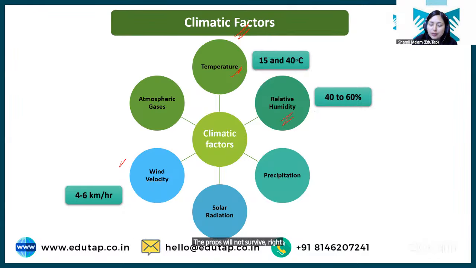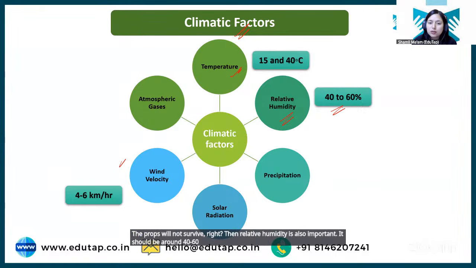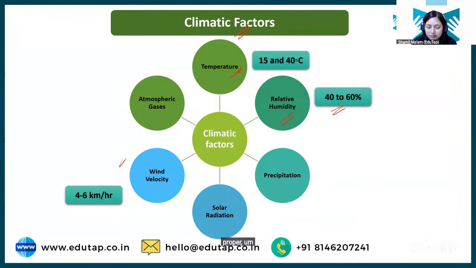Then relative humidity is also important. It should be around 40 to 60% for proper photosynthesis and proper transpiration. Then precipitation is basically the rainfall, right?